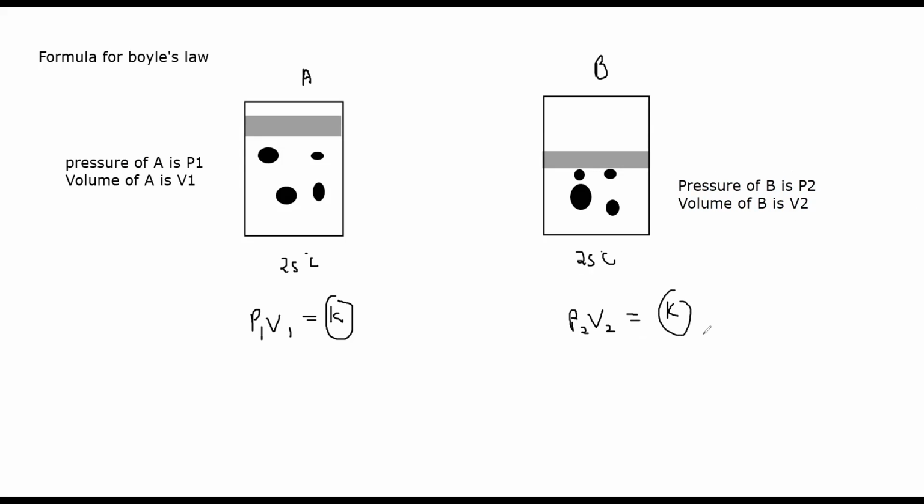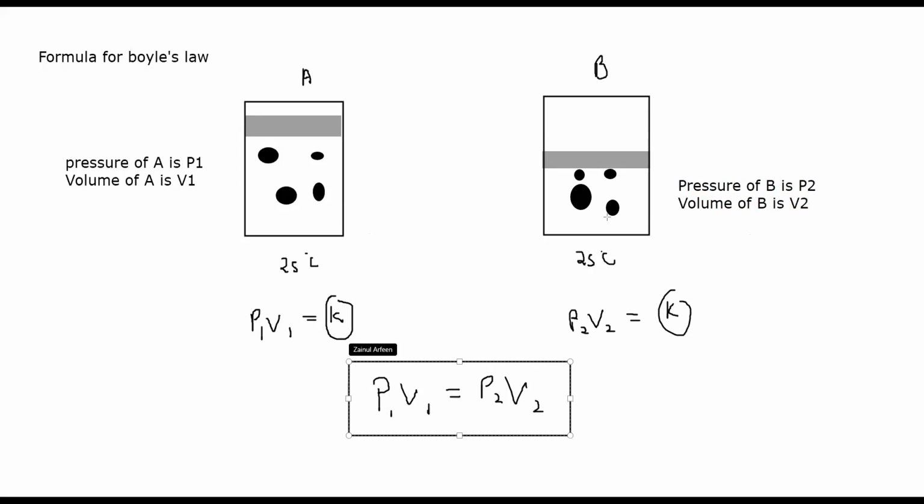The product for the first container will be the same as the product of pressure and volume for the second container. So I can simply say that P1 V1 equals P2 V2.